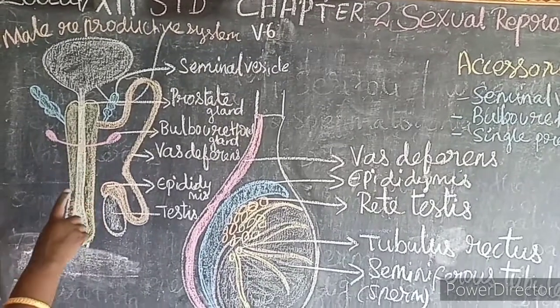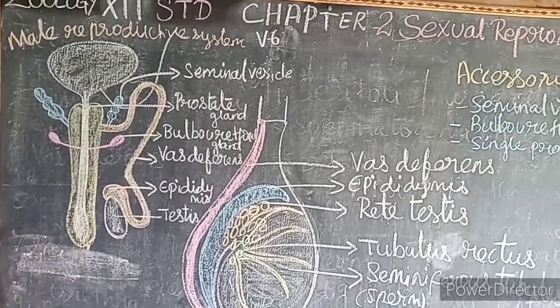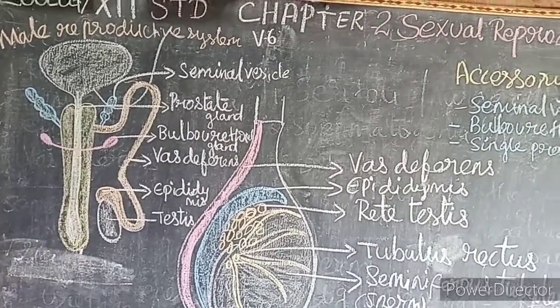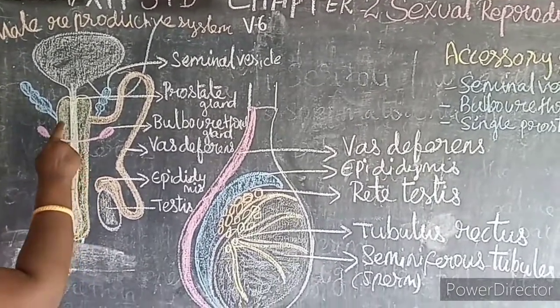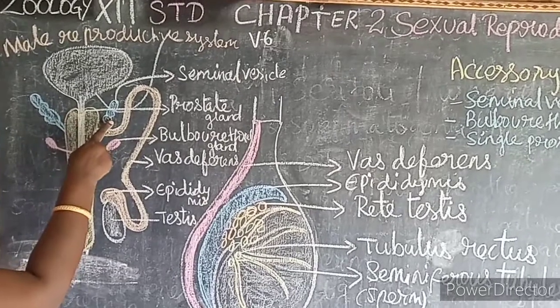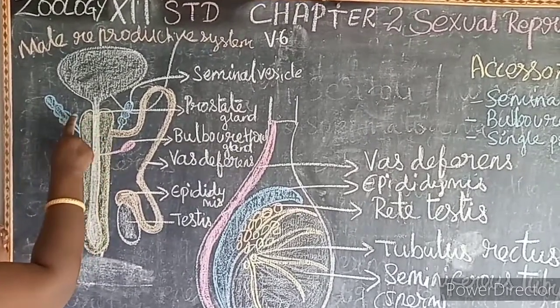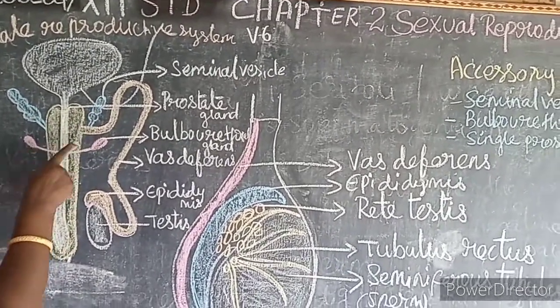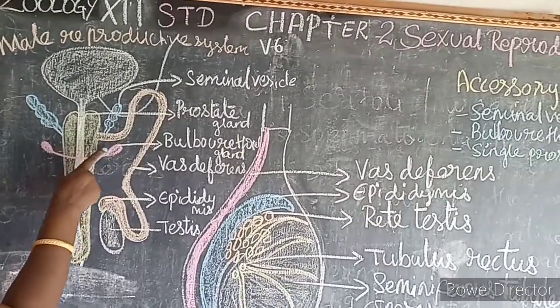Next we are going to learn about the accessory glands. Accessory means what? Additional gland. The first one is a paired seminal vesicle. See the blue color one? Paired seminal vesicle. Paired Cowper's gland, the pink color one.